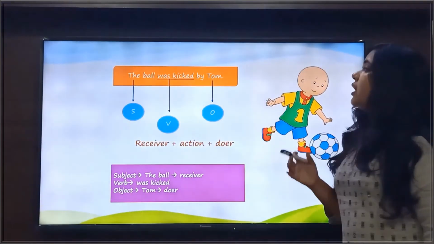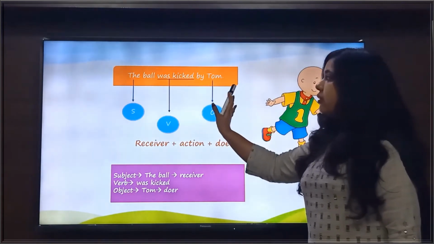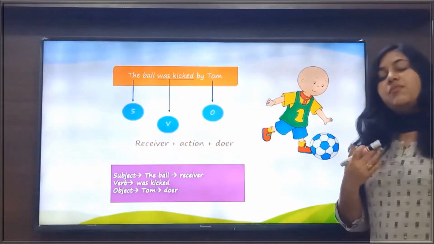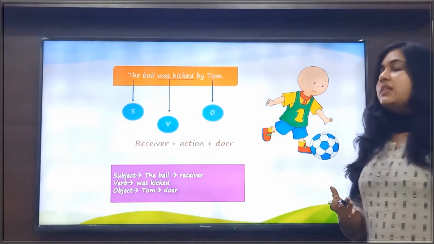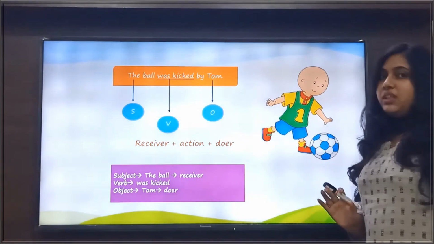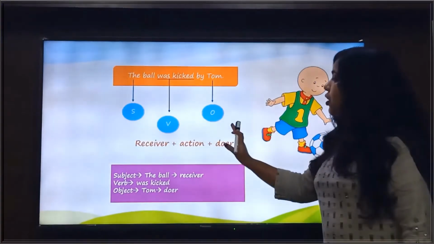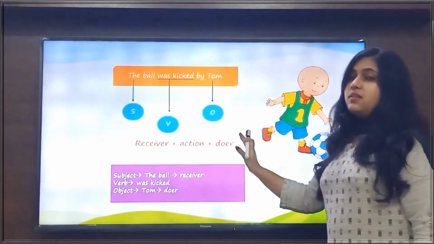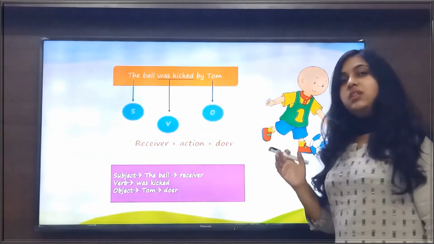So if we ask the question after the verb, the ball was kicked by whom? Then what answer will we get? We get the answer, the ball was kicked by Tom. That means Tom is the object here, but he is the performer of the action here.